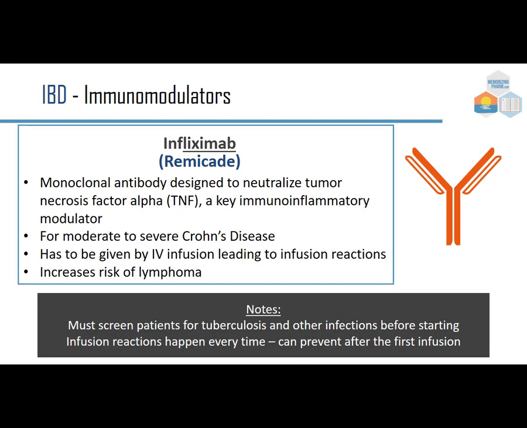Infliximab, or Remicade, is a monoclonal antibody, and we can see the ending, mab, designed to neutralize tumor necrosis factor alpha, TNF, a key immunoinflammatory modulator. It's for moderate or severe Crohn's, and it has to be given by IV infusion, leading to some infusion reactions, and then we have an increased risk of lymphoma. That makes sense when you're messing with the immune system, you're reducing the immune response. Note, we have to screen patients for tuberculosis and other infections before starting infusion because of that immune suppression, and then infusion reactions happen every time, so you can hopefully prevent them after the first infusion.